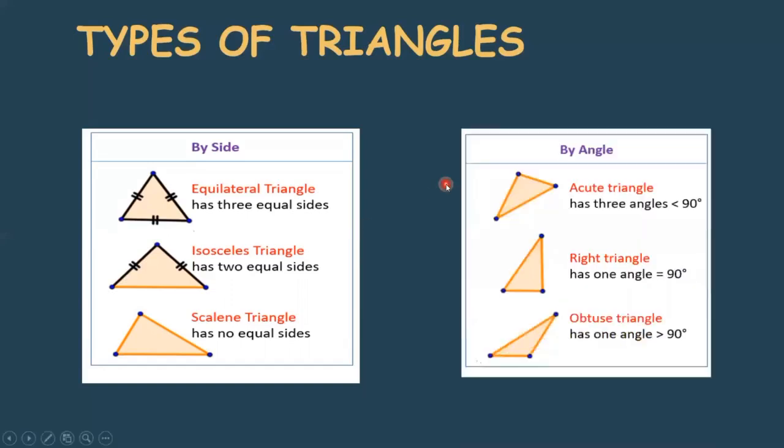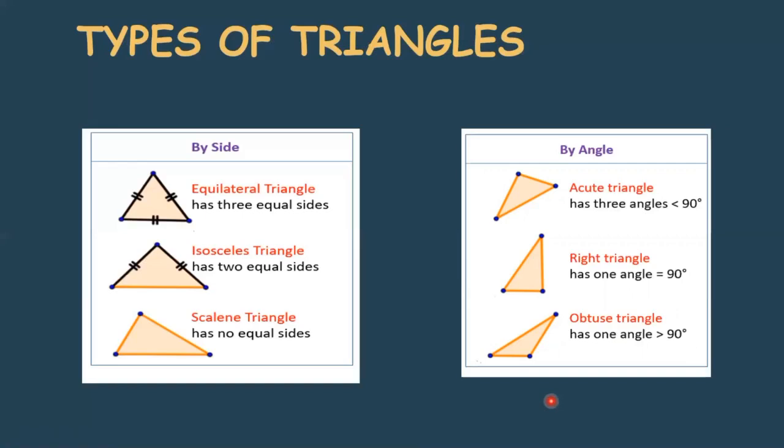Now let's understand by angles. If you are differentiating the triangle with the help of angles, there also you will get three different types of triangles. That is acute triangle, right triangle, and obtuse triangle. So acute triangle means it has three angles greater than 90 degrees. And right triangle means it has one angle of 90 degrees. Obtuse means it has one angle less than 90 degrees. So this is how it looks.